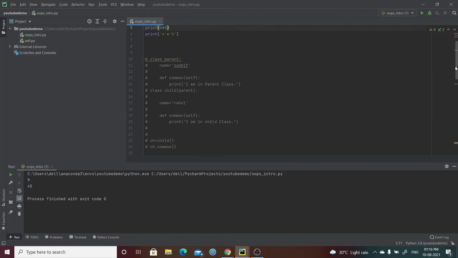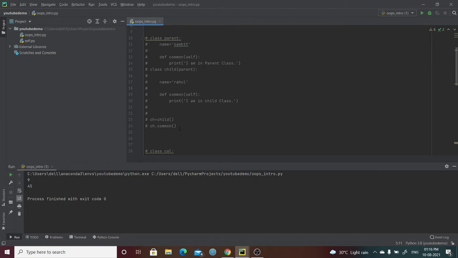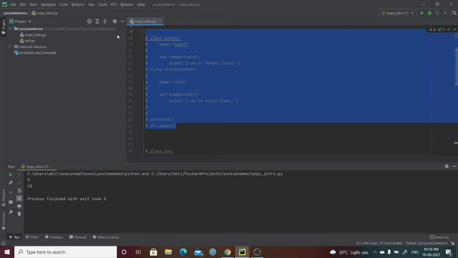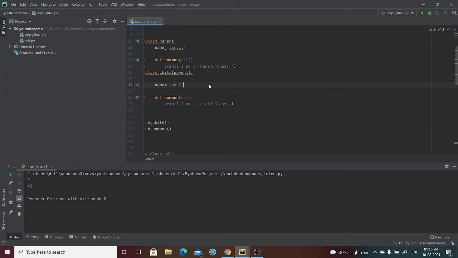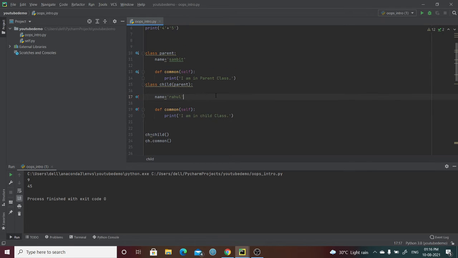And another thing I want to discuss, let's see this example. We have two classes, and this child class is inherited from this parent class. And we have the same name: in the parent class we have a name variable, and in the child class we also have a name variable.